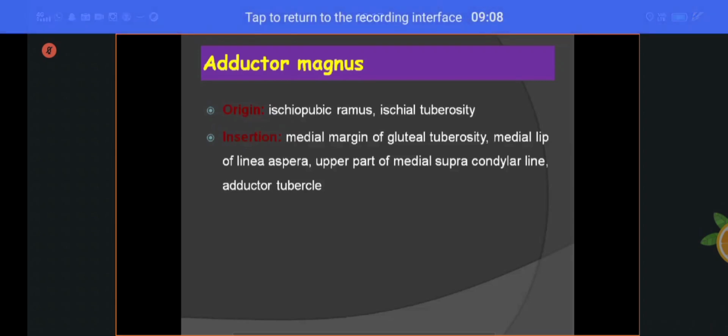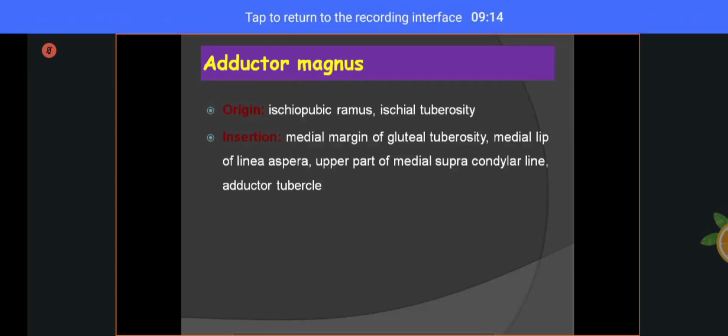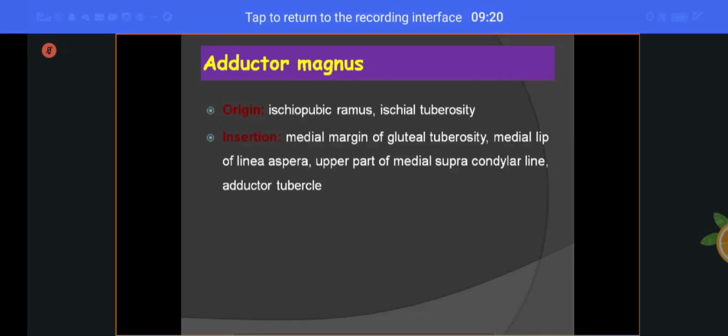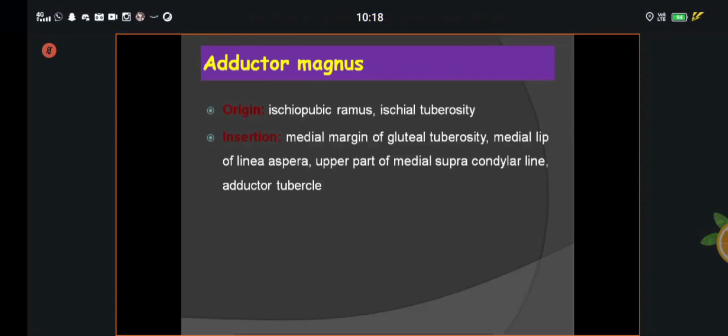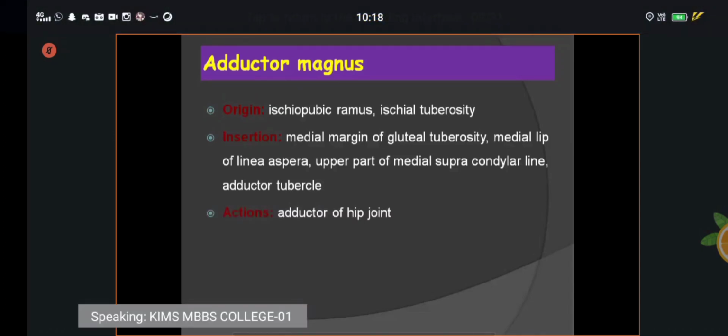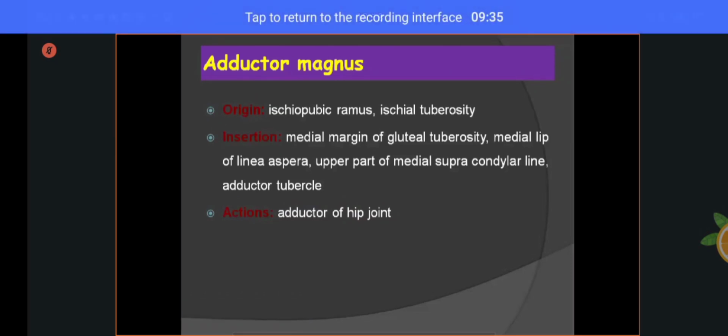The origin is from the ischiopubic ramus and ischial tuberosity, inserted into different parts of the femur, especially the medial margin of the gluteal tuberosity, the medial lip of the linea aspera, the upper part of the medial supracondylar line and the adductor tubercle. That is the insertion of the adductor magnus. After that, actions: adduction of the hip joint.